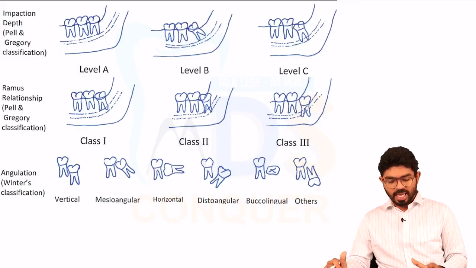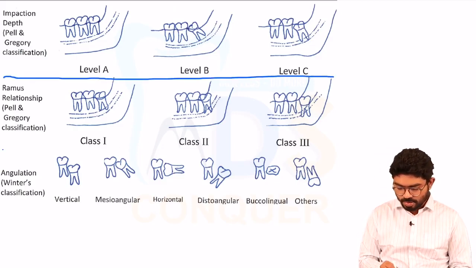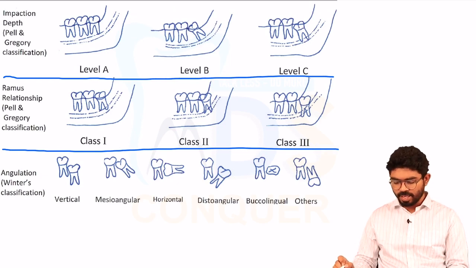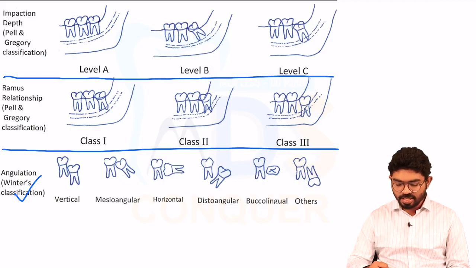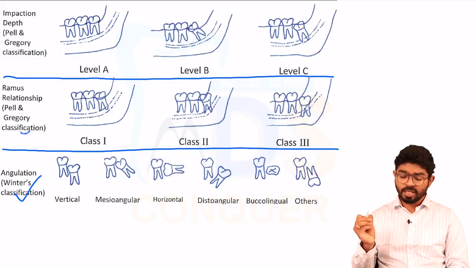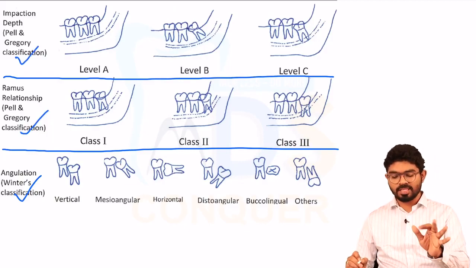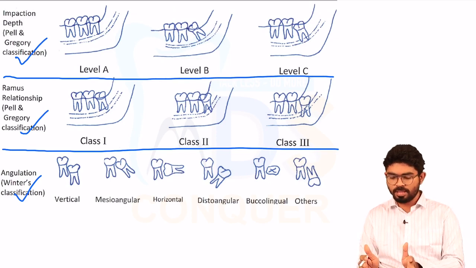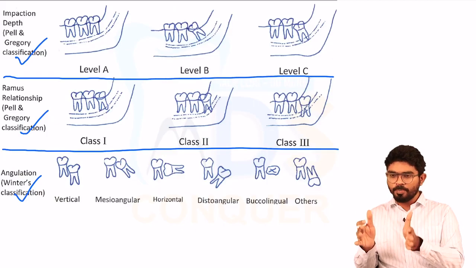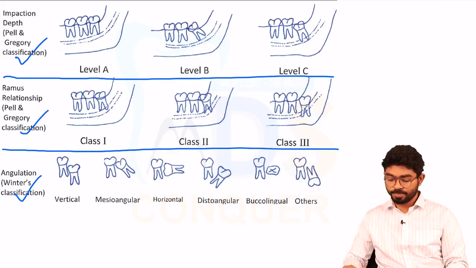Very, very important classifications. I hope you are very familiar with all these contents, because these are very important. First is Winter's classification. The second one is the classification which tells the relationship of the ramus with the mandibular third molar. The third one is the depth classification, how deep the tooth is. We'll learn about this, but make sure you practice it. Try to record this diagram in your brain, because this diagram is going to explain everything that is required.